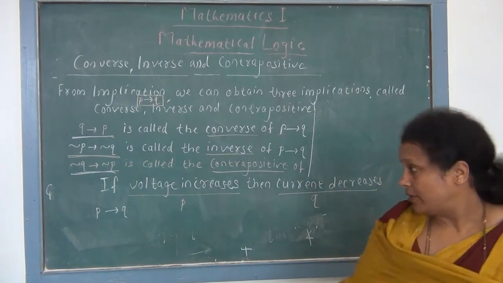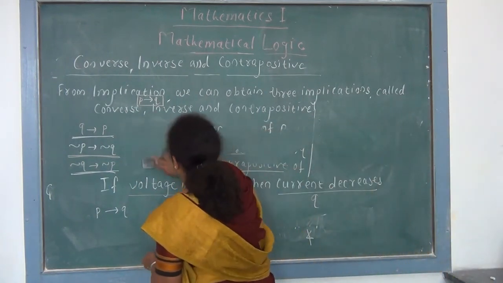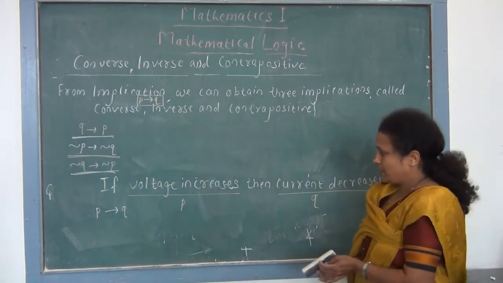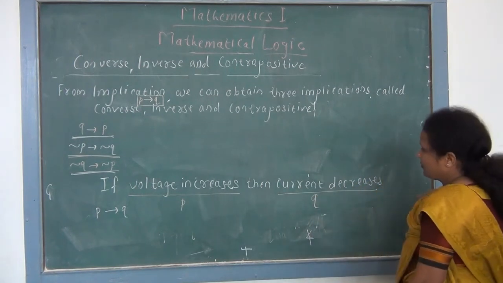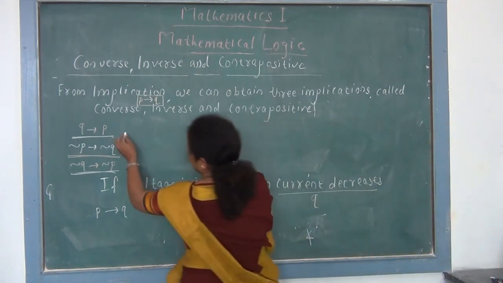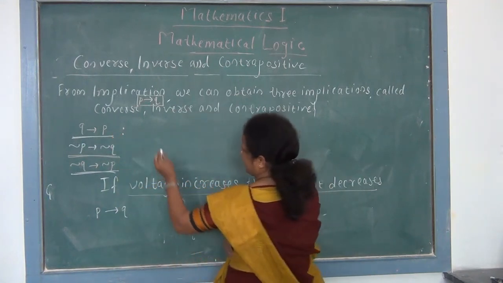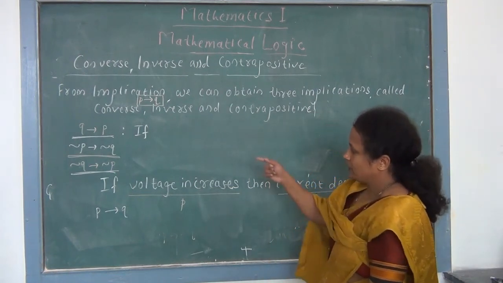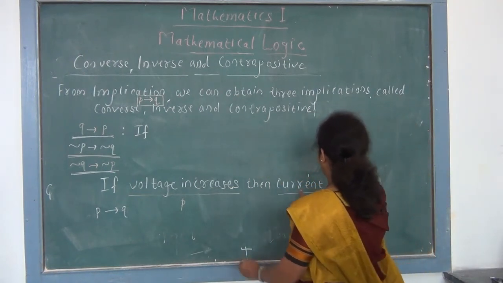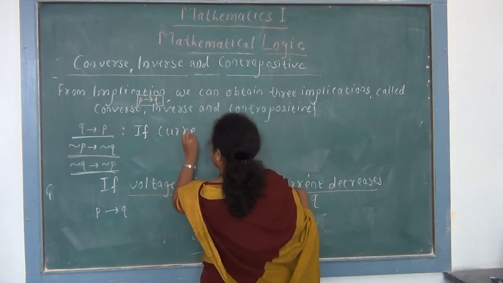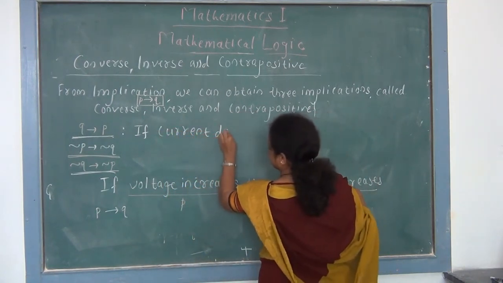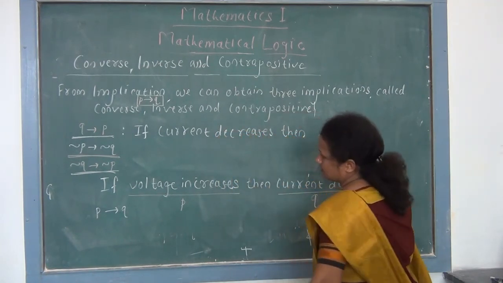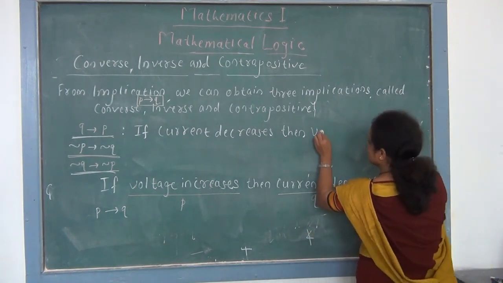So first we write here converse. The symbolic form of converse is Q implies P. So we have to write our Q statement first and then P statement. So this converse is Q implies P. So we write it symbolically, Q implies P. And now we write inverse. We start with if. So if, then we write Q statement, if current decreases, then voltage increases.